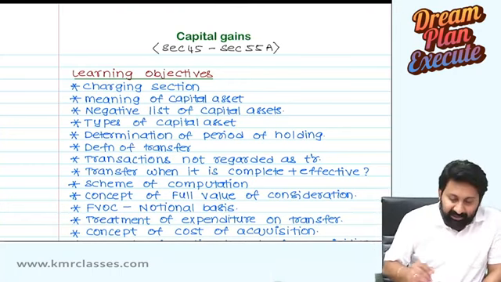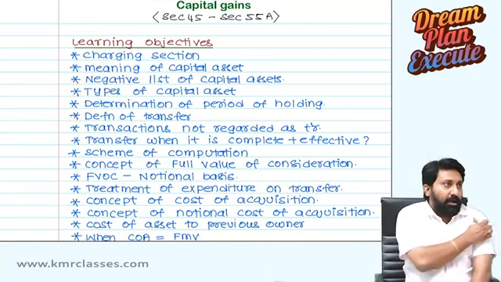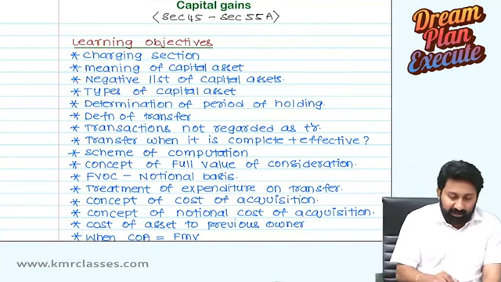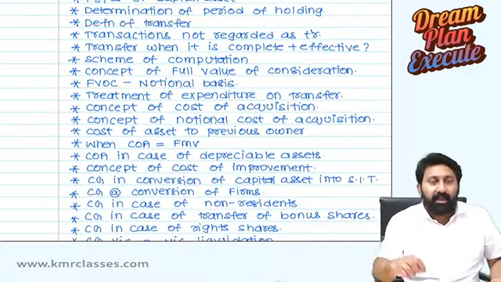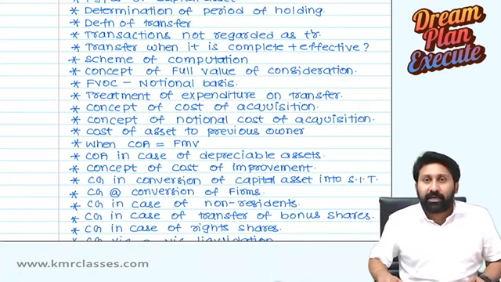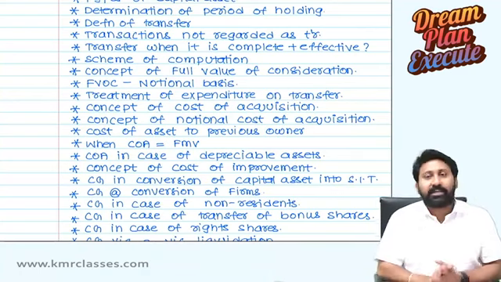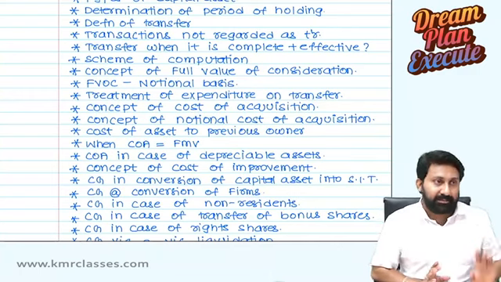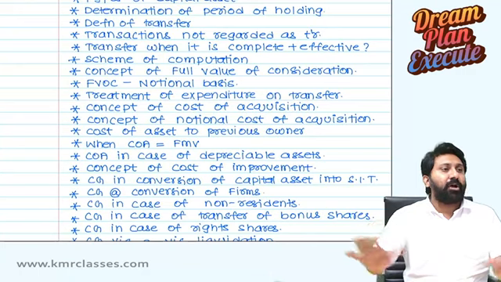So in tomorrow's class, we are going to complete the charging section meaningfully, the negative list fully, types of capital asset, determination of period of holding, and definition of transfer. All those we will complete. Next class we will complete another part. Like that, parts we are going to complete. I will be taking a good amount of time for capital gains, at least 40 to 50 hours of discussion on this chapter other than doing problems. I want to make you experts, geniuses in this area called capital gains. That can come only once you do all the questions and all types of concepts.